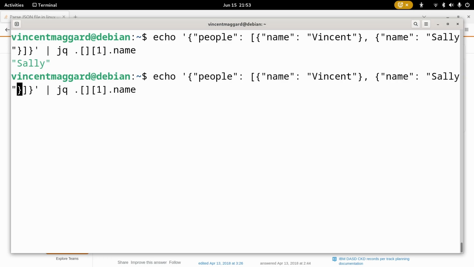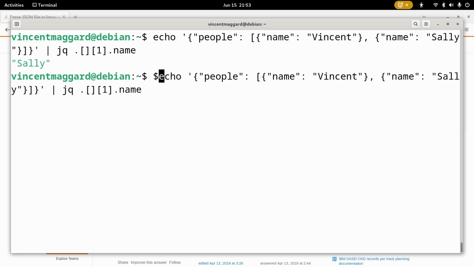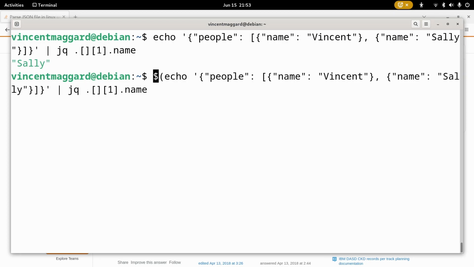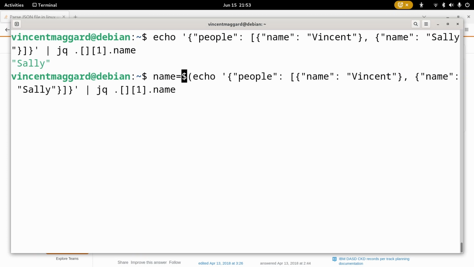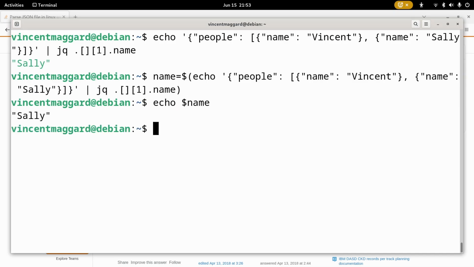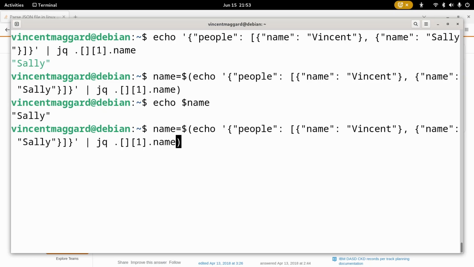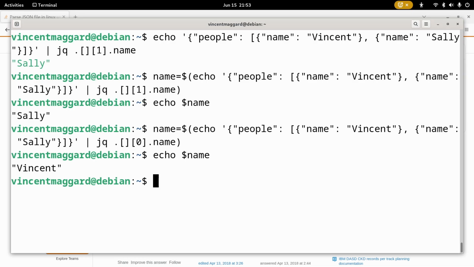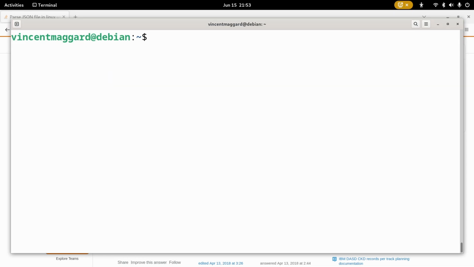And one of the things that you could then do with something like this, let's say you want to set that to a variable. This is a little bit of bash here in action, but it works. We're just going to call it name for our bash variable. I'm going to put all of this in here like that. And now if I echo out $name, we get Sally. Isn't that great? And what if we went back and I put the 0? Now we get Vincent. So pretty cool stuff, right?